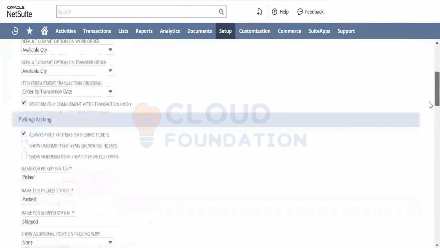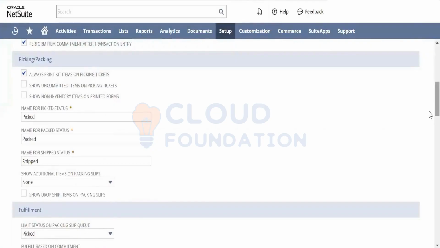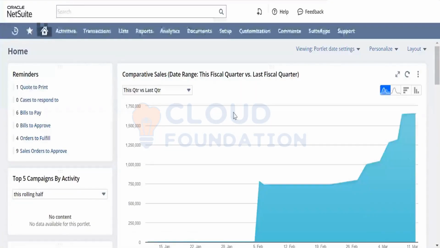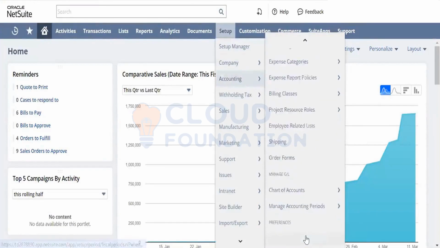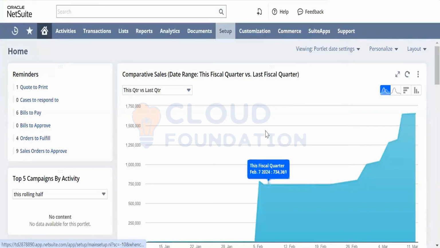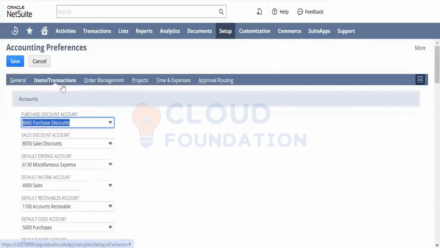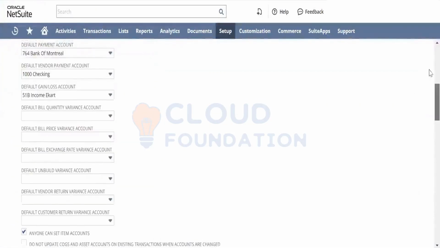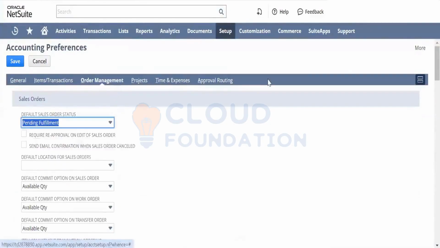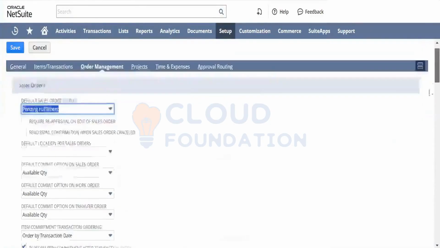Then you can have 3 different stages when you want to fulfill the item. The first one is pick, pack and ship. So the stages of picking up. Picking is where a warehouse person will pick up your material. Someone is going to do the packing from the packing section, and someone is going to ship it out. Pick, pack and ship. So these are the 3 things that you want in order management, that is your sales process again.